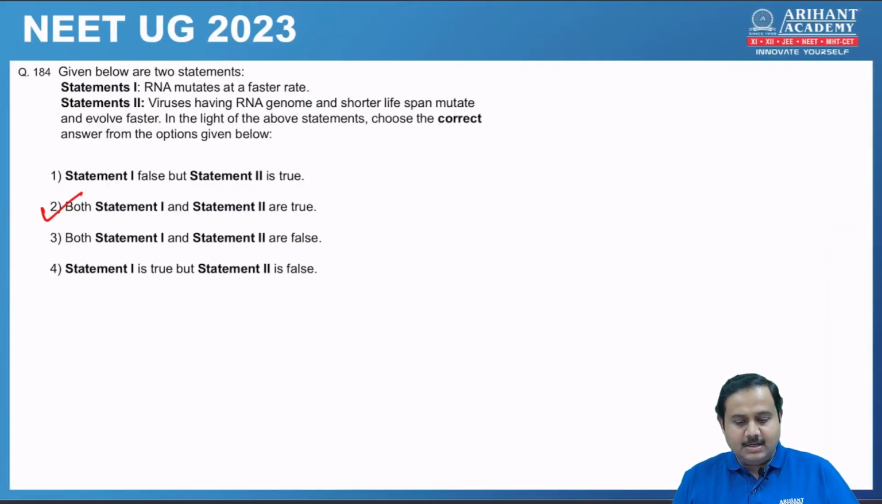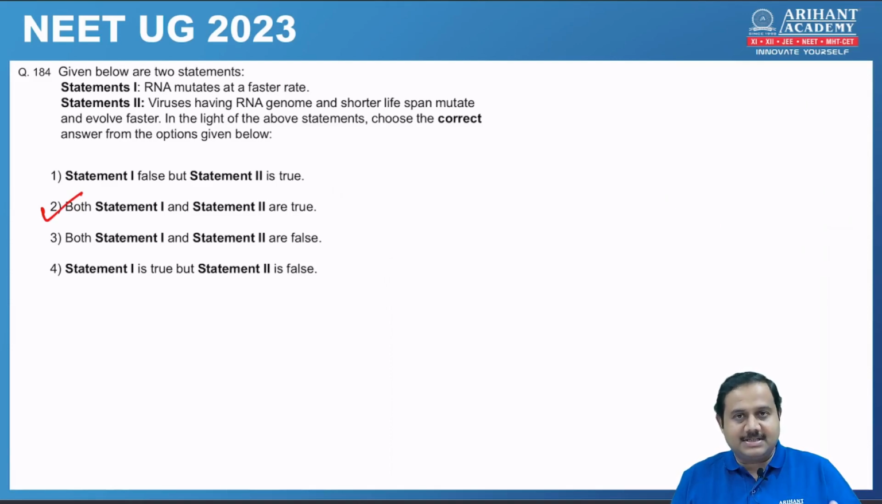Next one, again two statements, both statement 1 and statement 2 are true. Statement 1, RNA mutates at a faster rate, and statement 2, virus is having RNA genome and a shorter lifespan, mutate and evolve faster. So we all have experienced this in recent time. Coronavirus, which is an RNA virus, has mutated several times, developing new strains. So option 2 is correct.